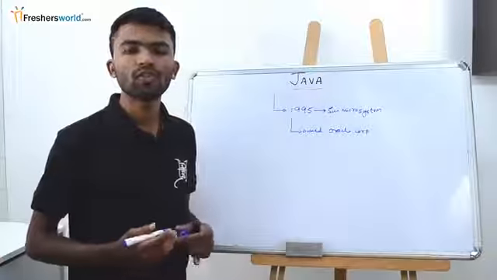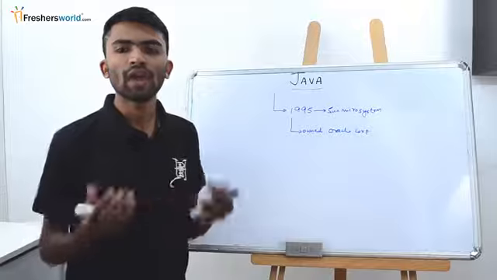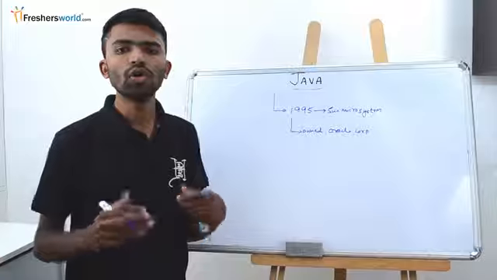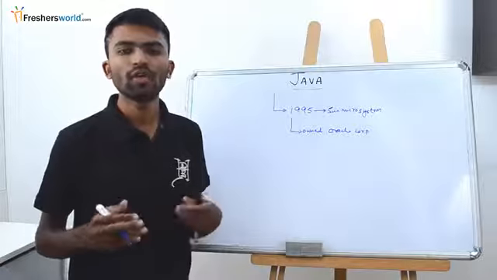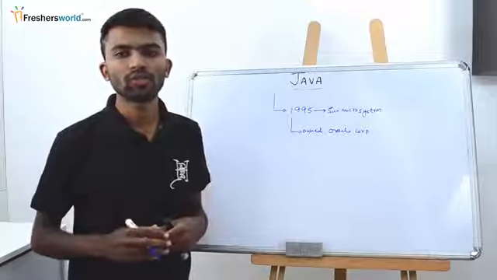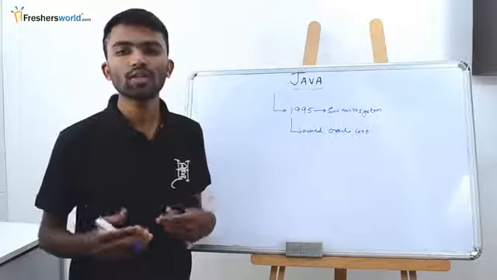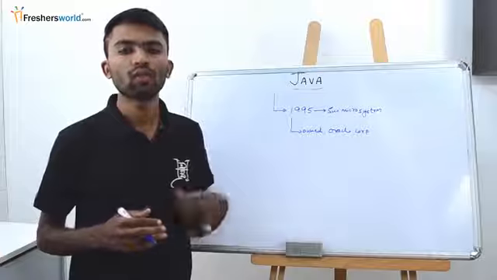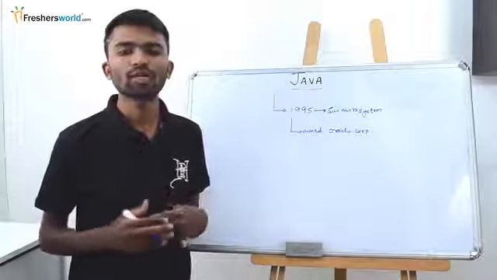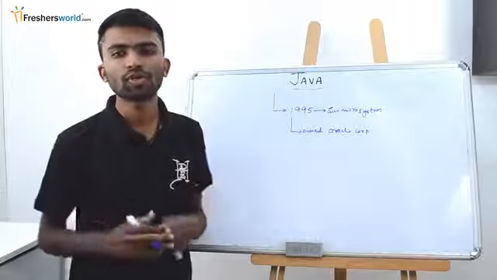Now Java, we call it platform independent, or write once, run anywhere. Going forward, we'll try to see what made Java come into existence, what the drawbacks were in the programming languages which made a programming language like Java evolve. Before that, we have to understand some of the basics with respect to computers.